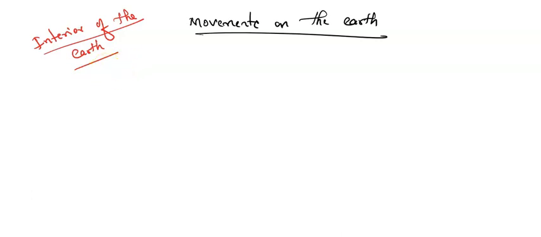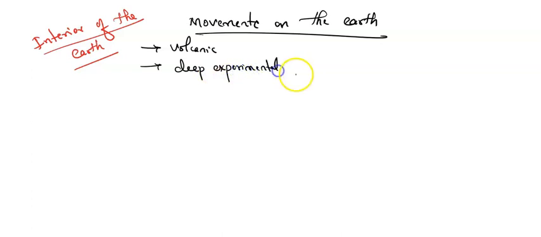So just let me have a small draft regarding the interior of the earth. Now can you tell me how you can get to know about the interior of the earth? How can you get to know? Okay, most of them may say, sir, due to volcanic eruptions. From volcanic eruptions we will get to know the interior of the earth. Or sometimes deep experimental mining. From deep experimental mining also we will get to know about the interior of the earth.